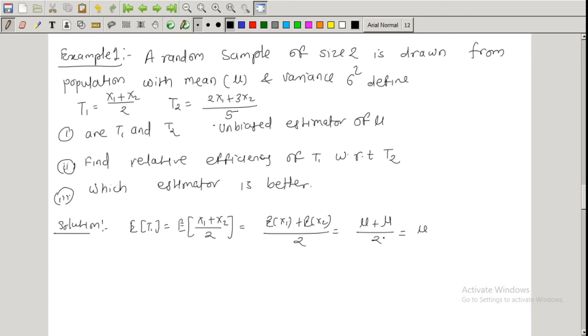So the answer is μ only. So T1 is an unbiased estimator for μ. To check for T2, the expected value of T2 is equal to the expectation of (2 x1 plus 3 x2) divided by 5, which is equal to 2 into μ plus 3 into μ divided by 5. So 5μ divided by 5. So the answer is μ.